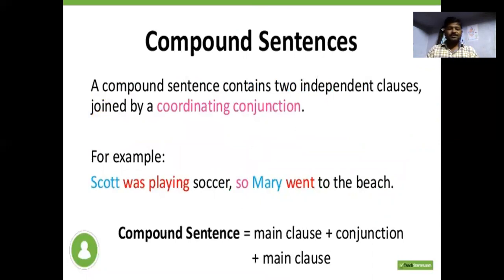Then look at the compound sentence. While we are going to learn about compound sentences and complex sentences, try to understand dependent and independent clauses in a sentence. For example, a sentence which cannot have complete meaning can be treated as a dependent sentence. A sentence which has complete meaning can be called an independent sentence. For example, remember what your mother tells you.